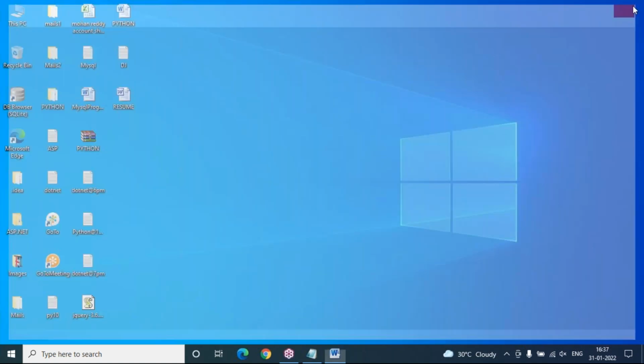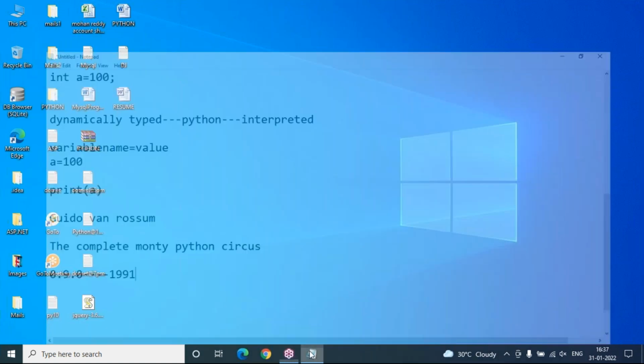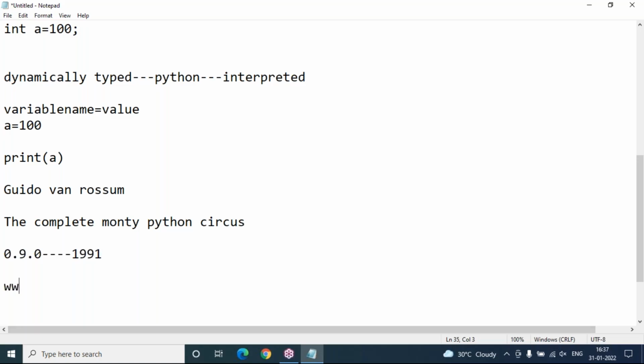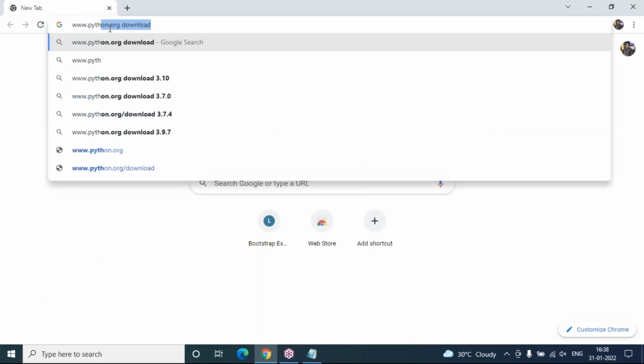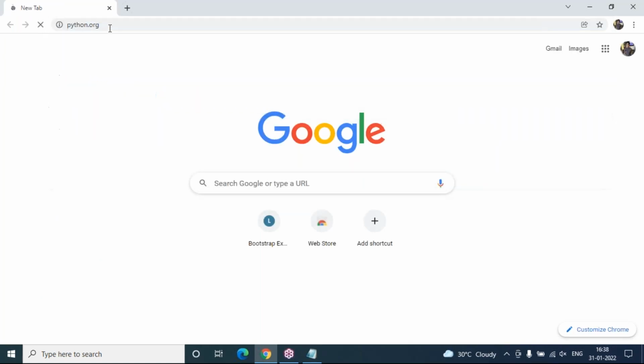If you want to know the current stable version, I strongly recommend visiting the official website python.org, so that you will get complete information on the stable and current version of Python. So let's move quickly to www.python.org.